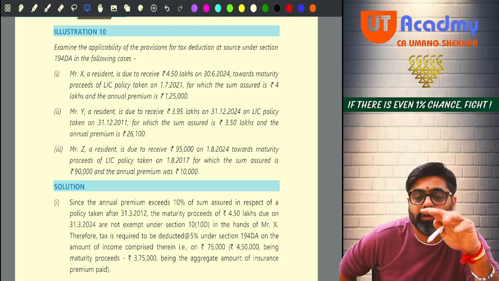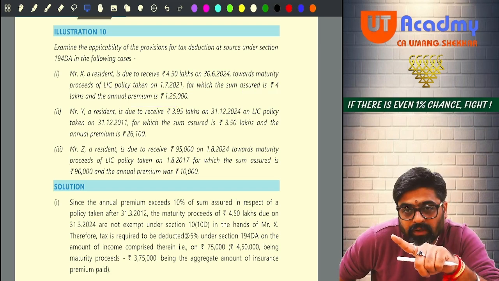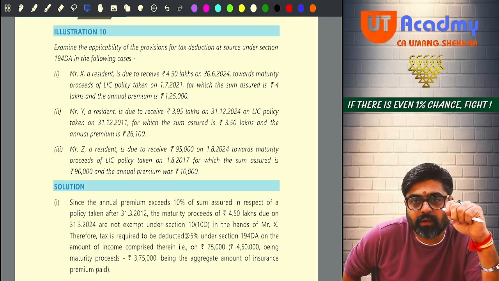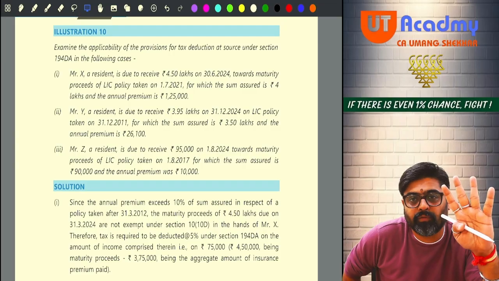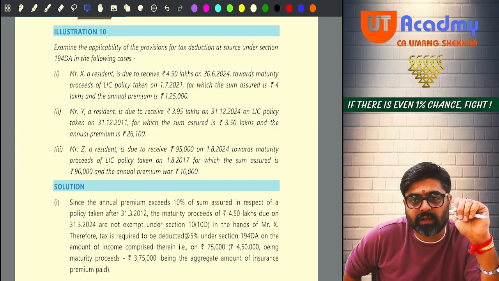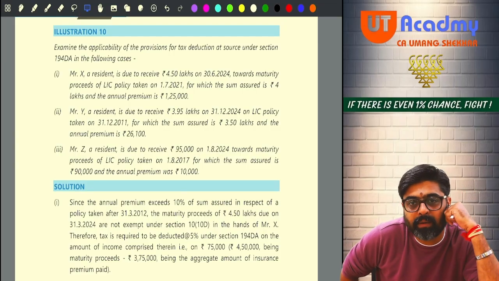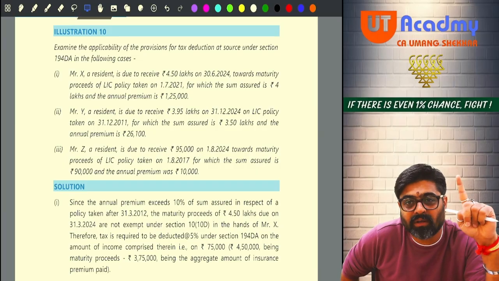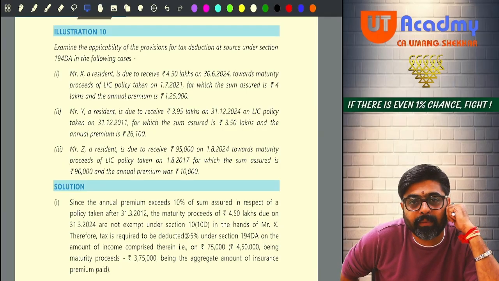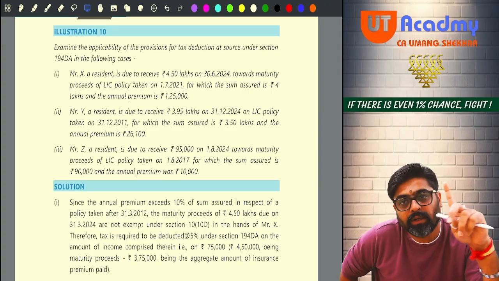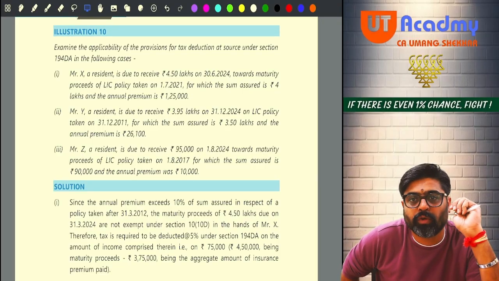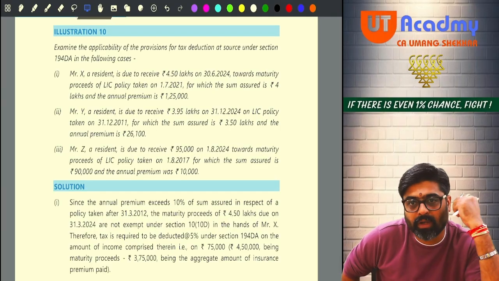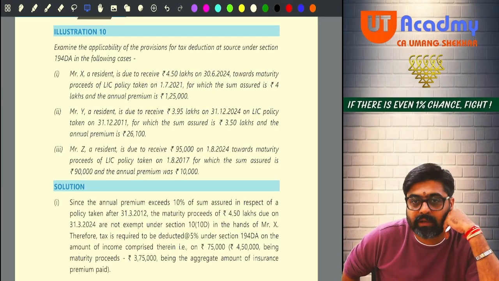Why? I'll tell you. If the policy is taken on or after 1st April 2012 and is not taken for any handicap, etc., then the premium should be at most 10% of the capital sum assured. What is the sum assured? 4 lakhs. 10% of that is 40,000. So the maximum premium on this policy should have been 40,000. How much premium are you paying every year? 1 lakh 25 thousand.